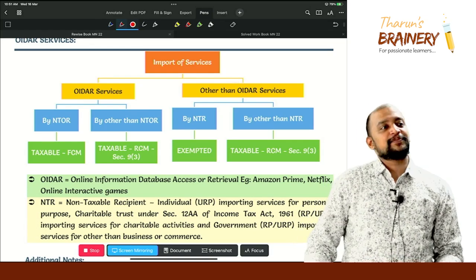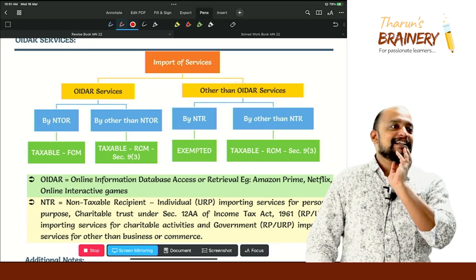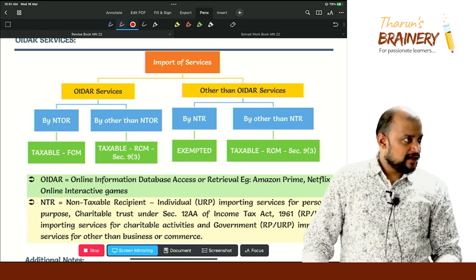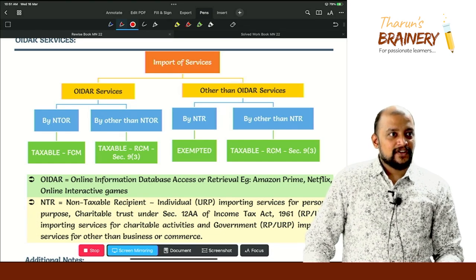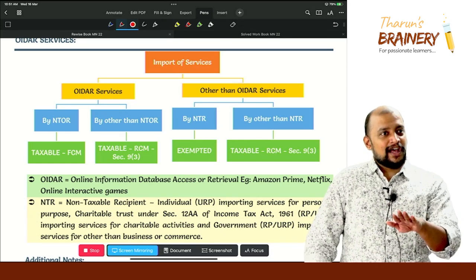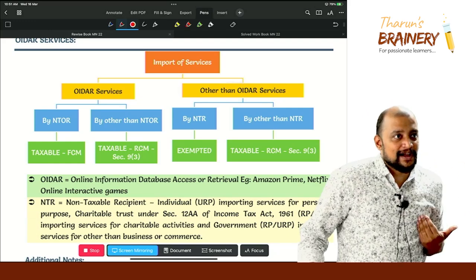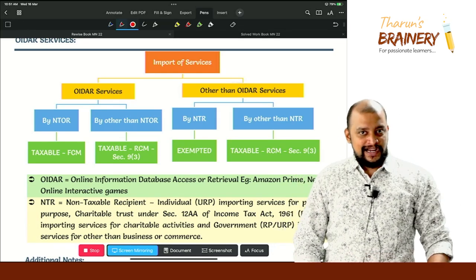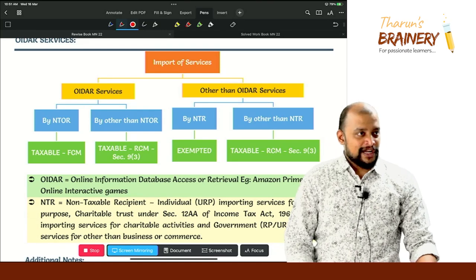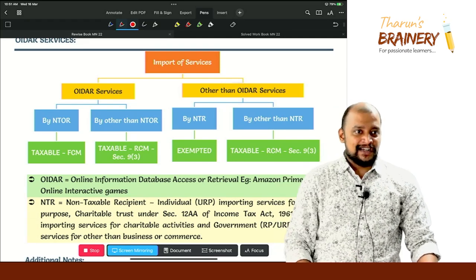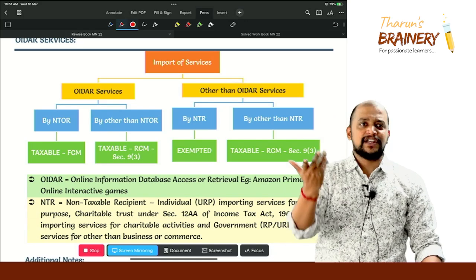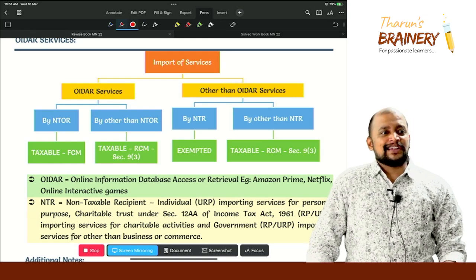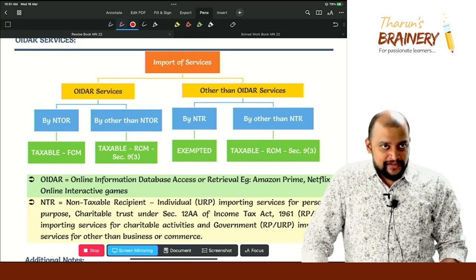Google Drive class? No, because internet is not required, because the service is not mediated through internet. You will download, no? Yes or no? Once you download, at the time when you receive the service, it should be completely mediated through internet. Then only it will be called OIDR. So with Google Drive, once you download it and thereafter activate it, the activation and continuation of the service do not require internet, correct? So therefore again it will not come under OIDR service.